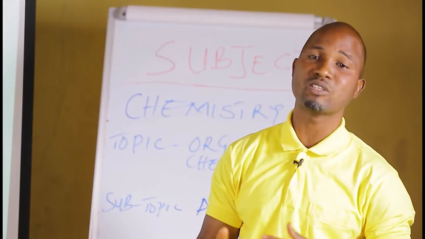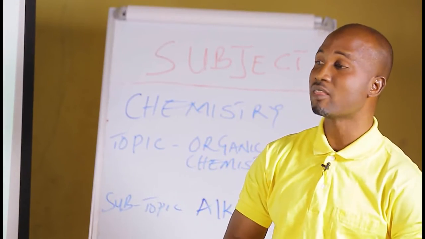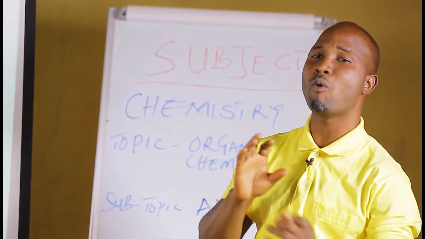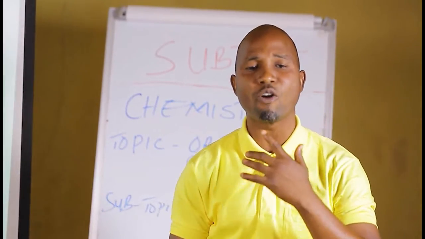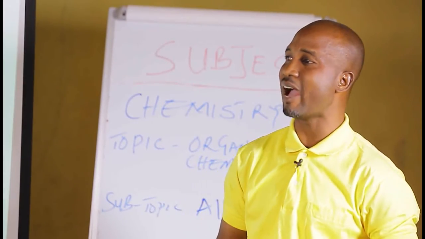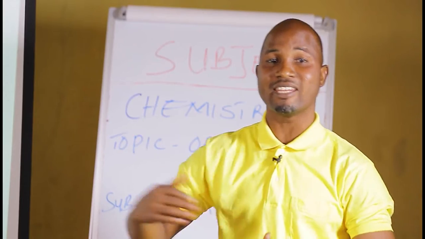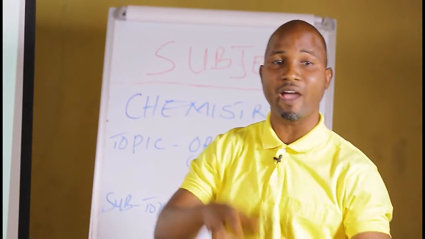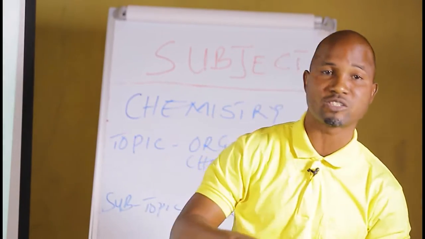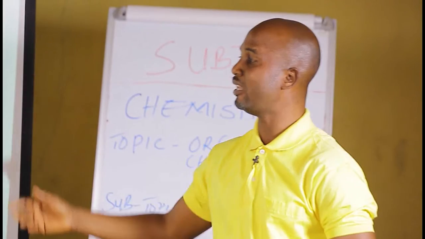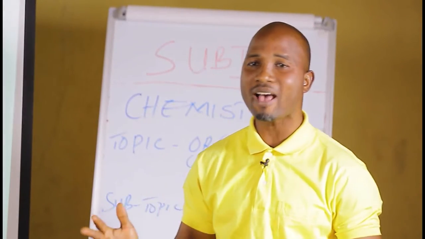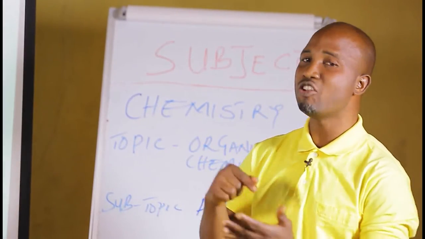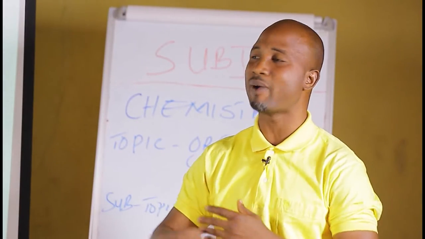Then we have the next one, which is the alphabetical order rule. When there is more than one alkyl group in a compound, they should be arranged in order of increasing alphabet. Meaning that if there is methyl and ethyl, E comes before M. So ethyl should be named first before methyl. Then the last one is your comma and hyphen rule. Numbers are separated by a comma. Then number and alphabet is separated by a hyphen.